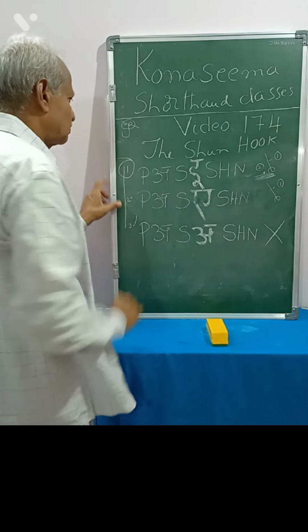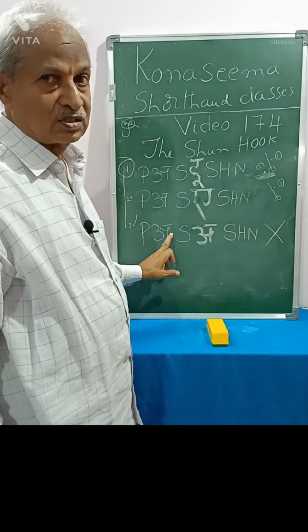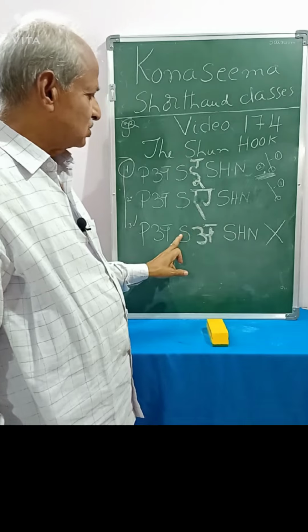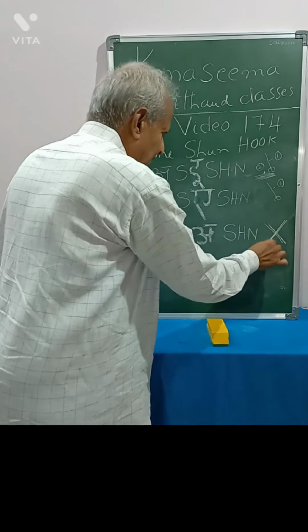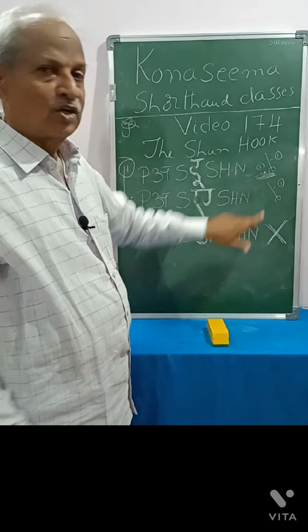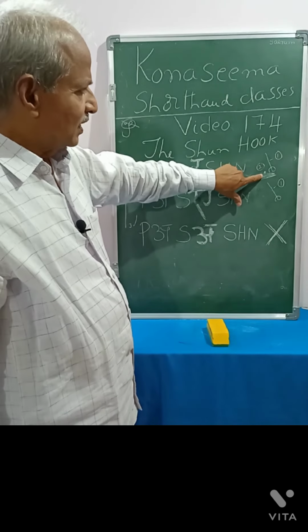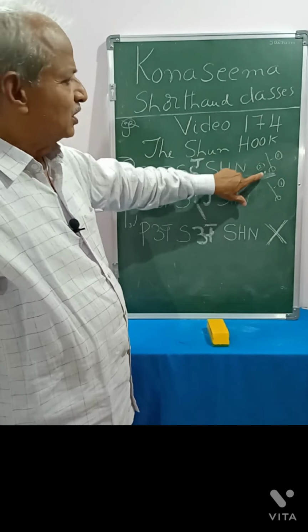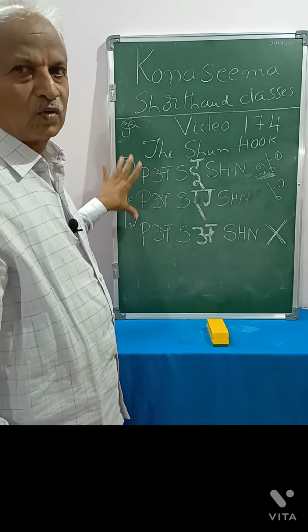A first place vowel will not come between Shun and S. Hence for this you put the vowel, and for this don't put the vowel. That's all. If it is written like this, this is position. If it is written like this, possession, there is no first place vowel. So this is the rule for this.